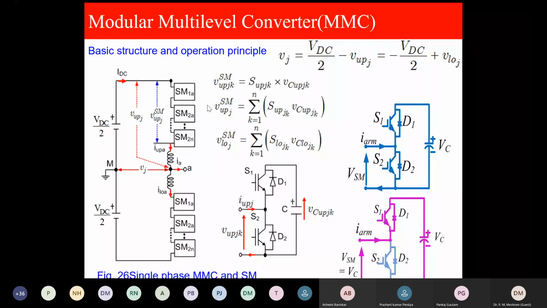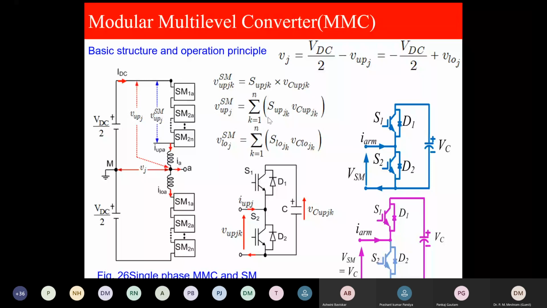When we started researching in the year 2012, there were only 2 transactions papers; now there are more than 500 transactions papers on MMC and around 600, 700, 800 papers in total. When we started researching in India, at that time there were only 2 or 3 at most. So this is the structure.